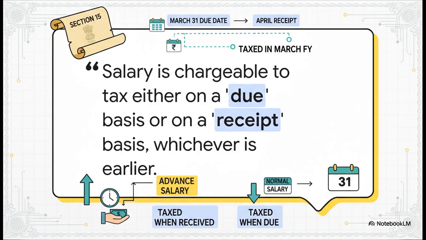So, what does that mean? Let's say your March salary is due on March 31st, but your company doesn't actually pay you until April. Well, it's still taxed in the financial year that ends in March because it was due first. On the flip side, if you get a salary advance, you're taxed in the year you receive the cash, not the year it was supposed to be for. The bottom line is, whichever event happens first, due or receipt, is when the tax clock starts ticking.